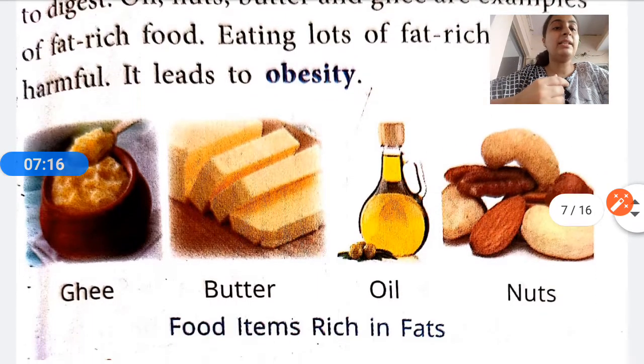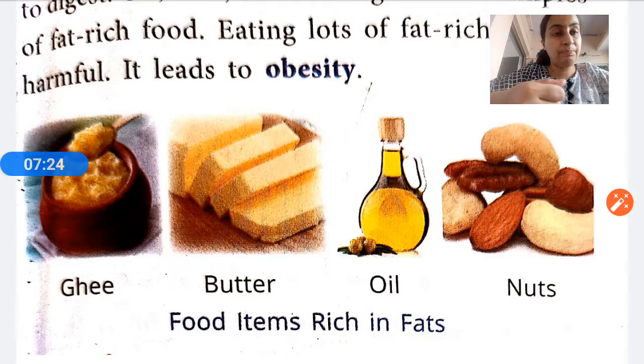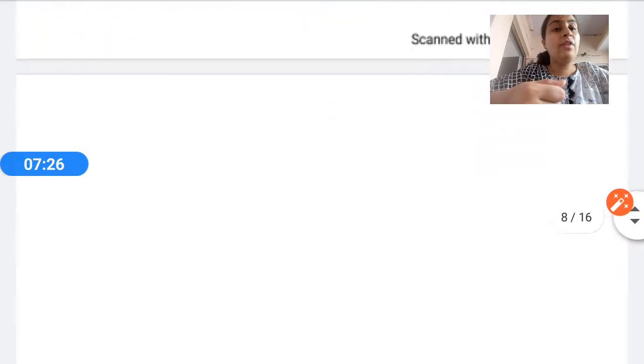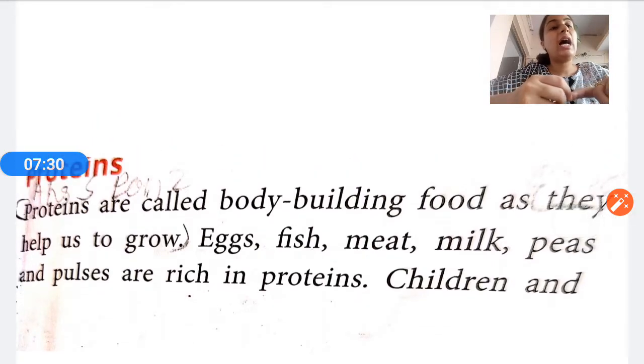See the examples. You can also see the picture of ghee, butter, oil and nuts. So these are the food items that are rich in fats. Okay, children. Now we move on to proteins. What are proteins? Proteins are called bodybuilding food. As the name suggests, they help our body to grow.